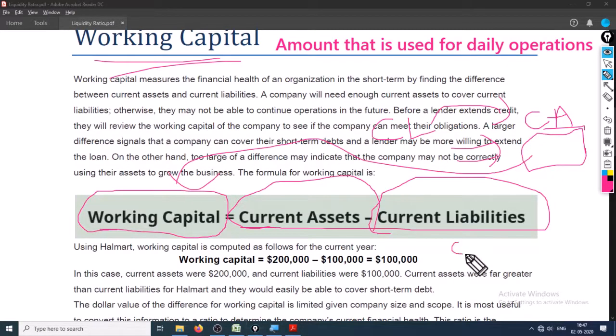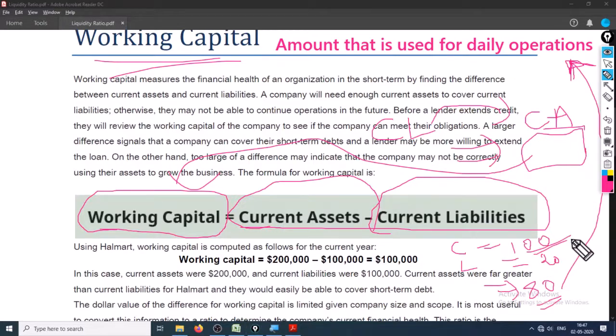Suppose we have a cash of rupees 100 and we have to pay our short term loan, or let's consider our supplier, that is our liability, rupees 20. So only 80 rupees will be left in our pocket for spending at daily operations, and that is the true working capital, okay? Now you can obviously say that what if I'll not pay supplier and I'll choose to work with 100? Then okay, it will not be considered as a liability because you can obviously ignore it, hence this will be working capital.